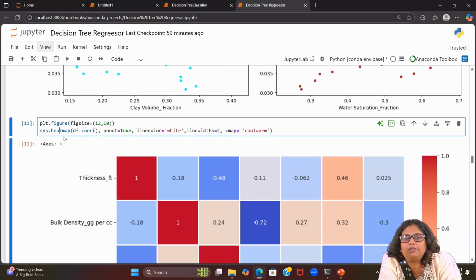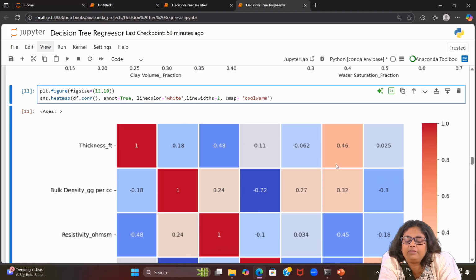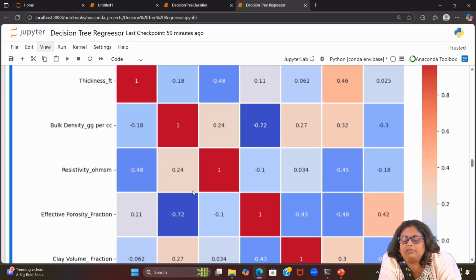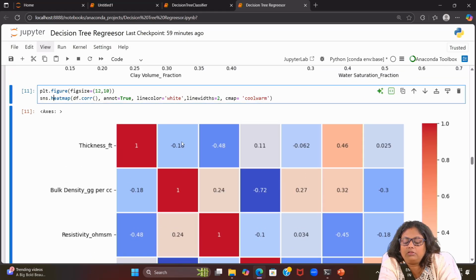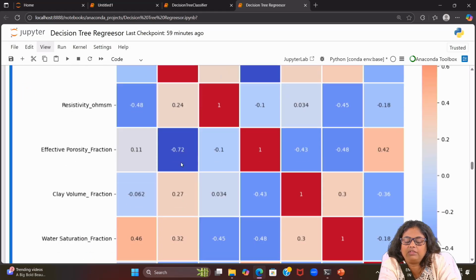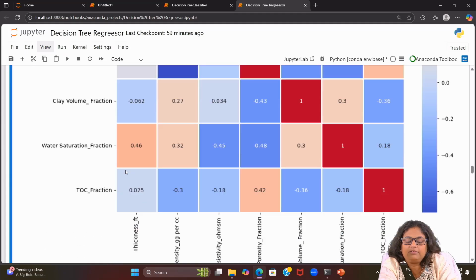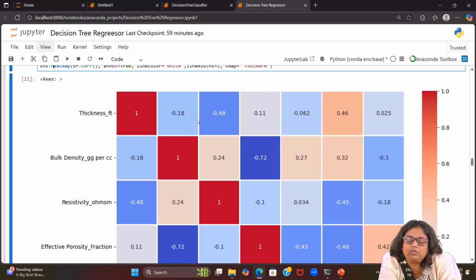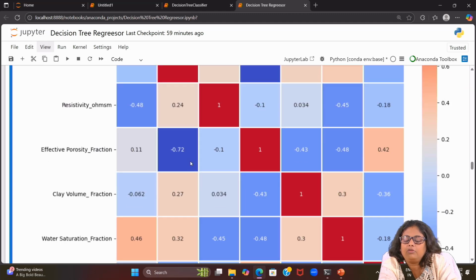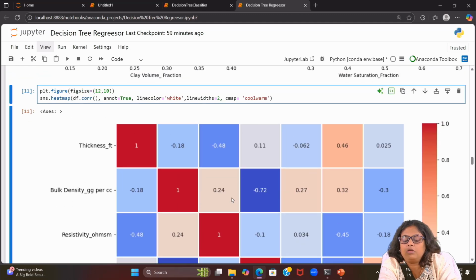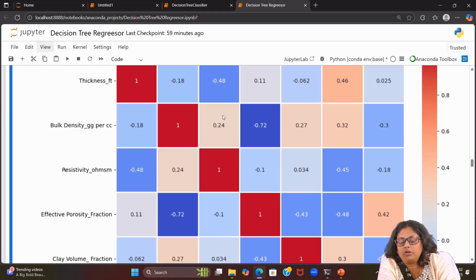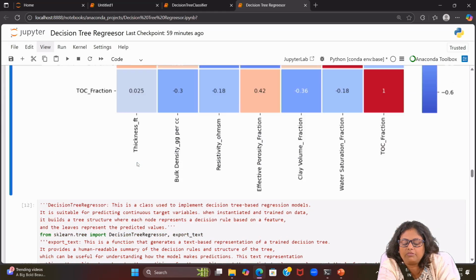So to handle multicollinearity we take the help of the heat map and see which two columns give a similar effect, depending on this value. For example, thickness relation with bulk density, and then bulk density with the next one gives the same value. The column can be dropped if the value is more than 0.65. So the heat map gives a good idea.